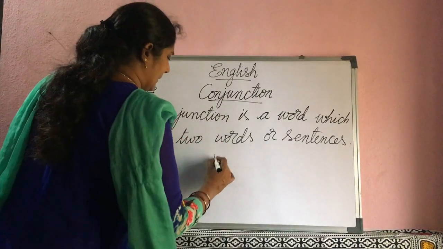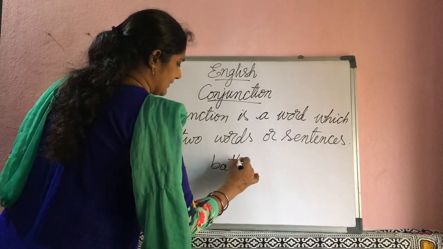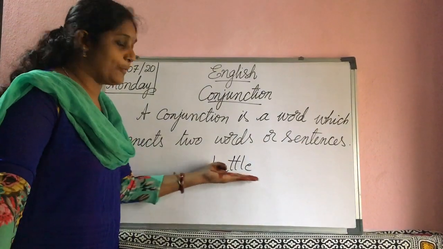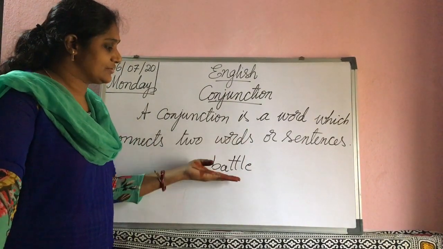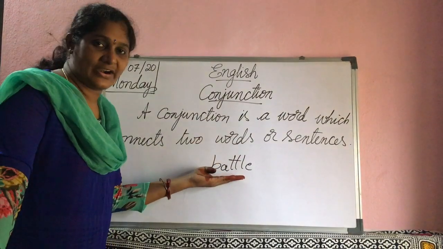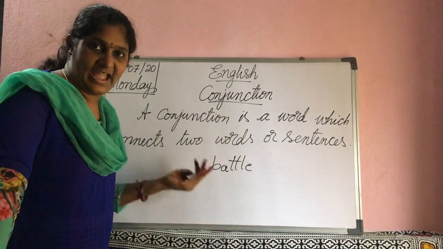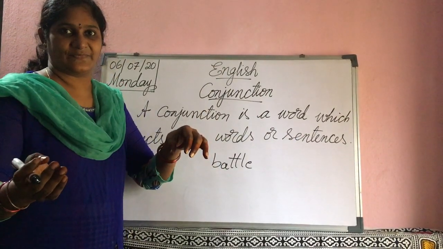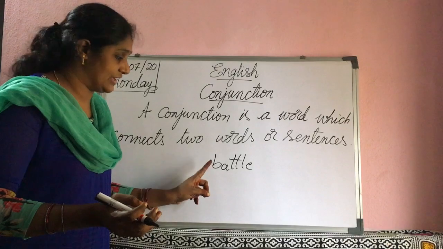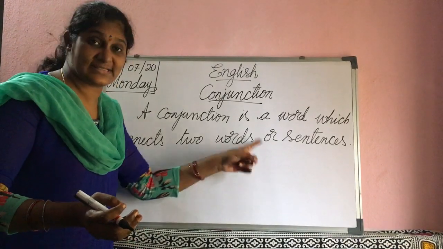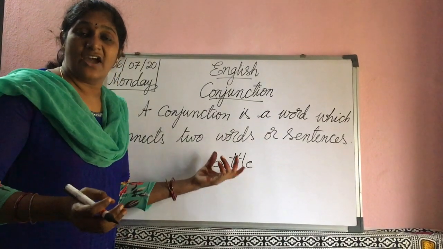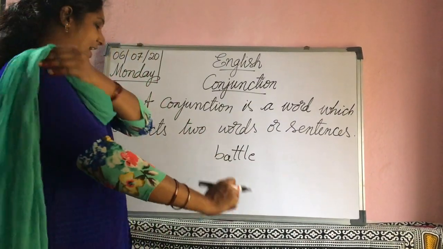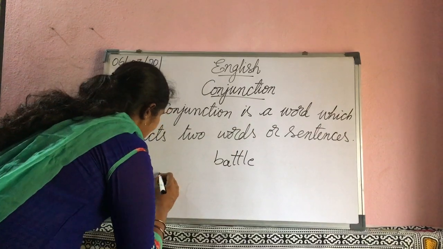Words are a group of letters. For example, battle, B-A-T-T-L-E. A group of letters, that is called a word. But what is meant by sentence? A group of words. Here, a group of six letters makes a word. Sentence means a group of words.